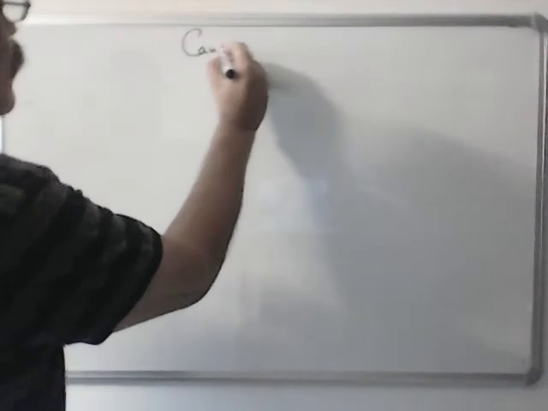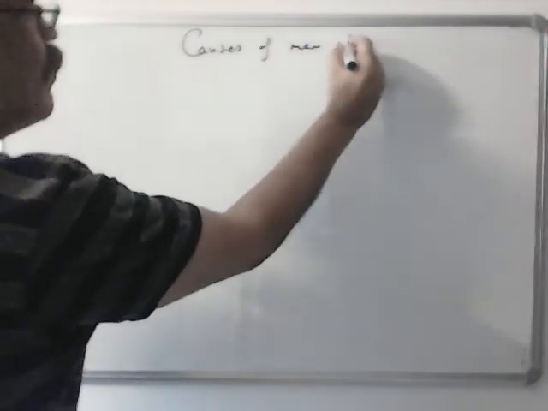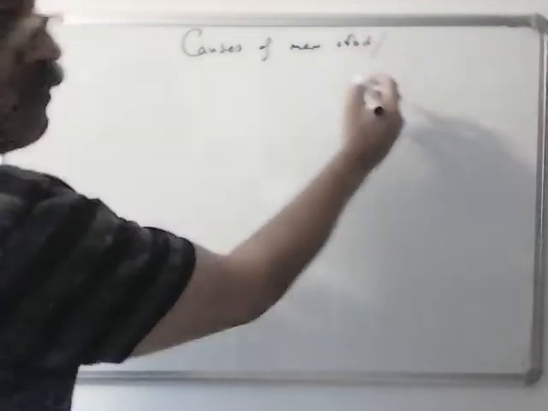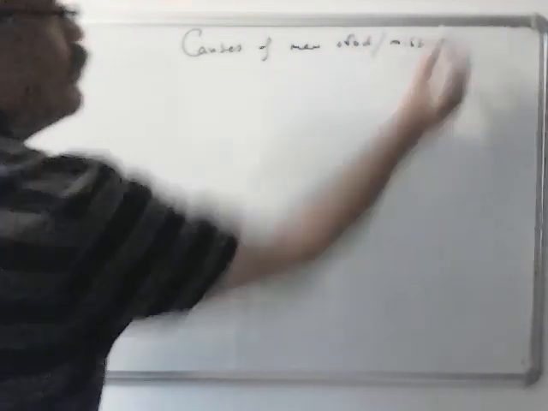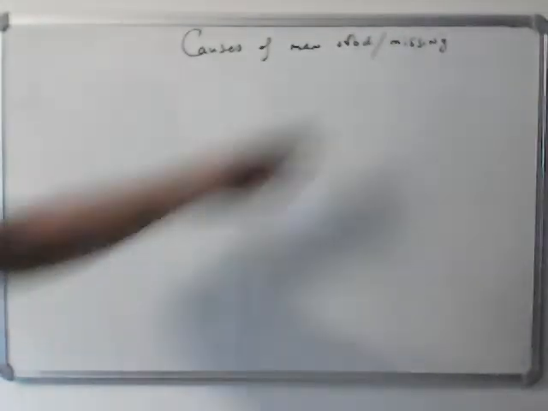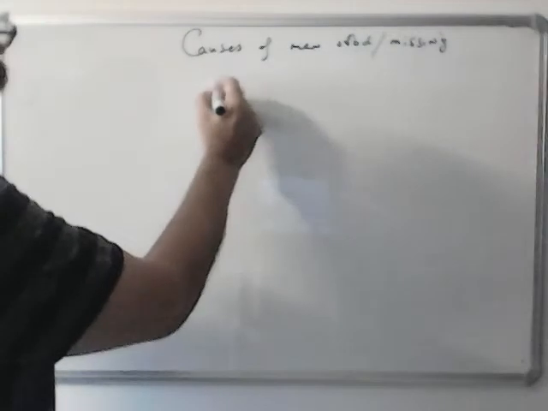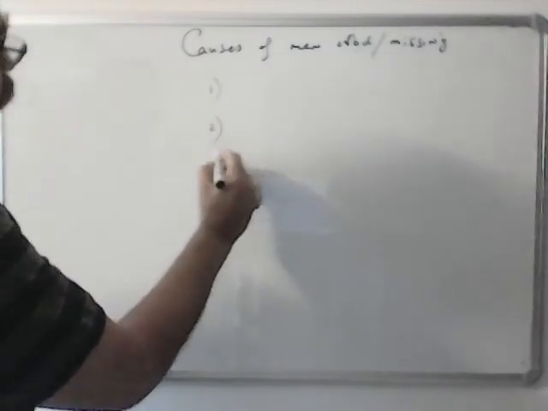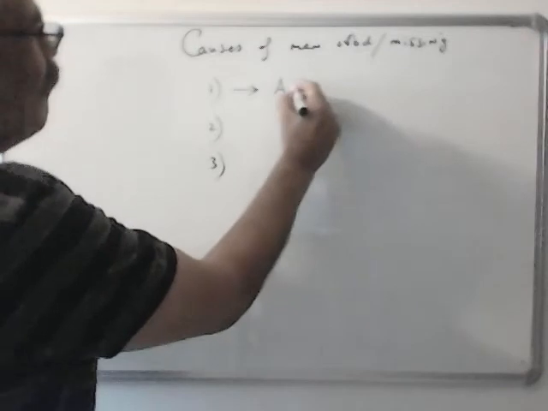Today we will do causes of man overboard or missing man, because missing man is also assumed to be overboard, not on ship. So there are two or three main causes. The most common cause is accidental fall.